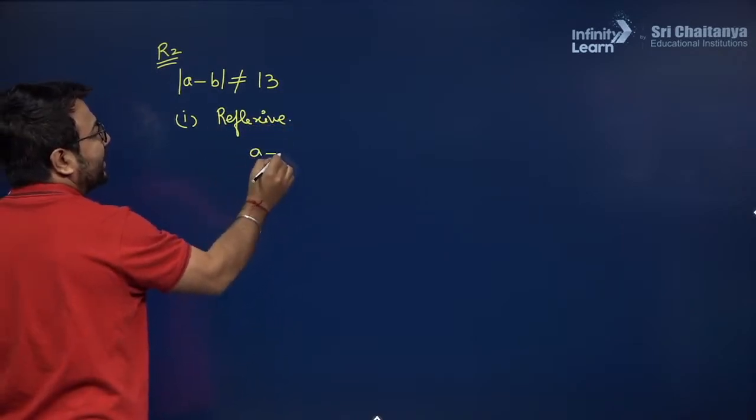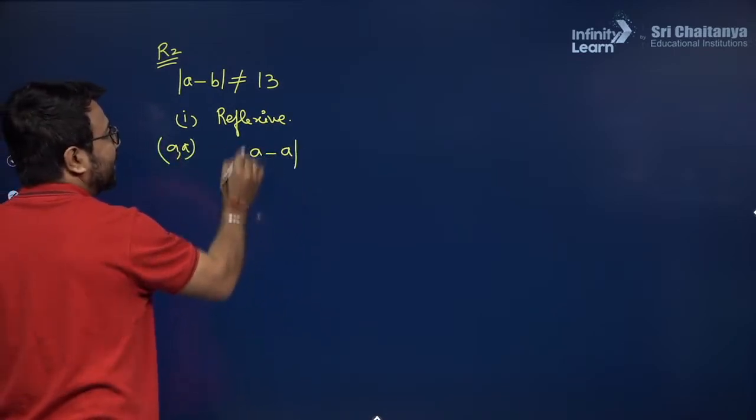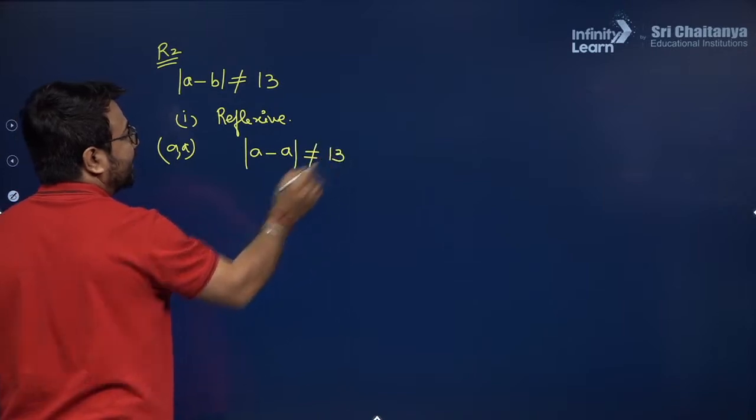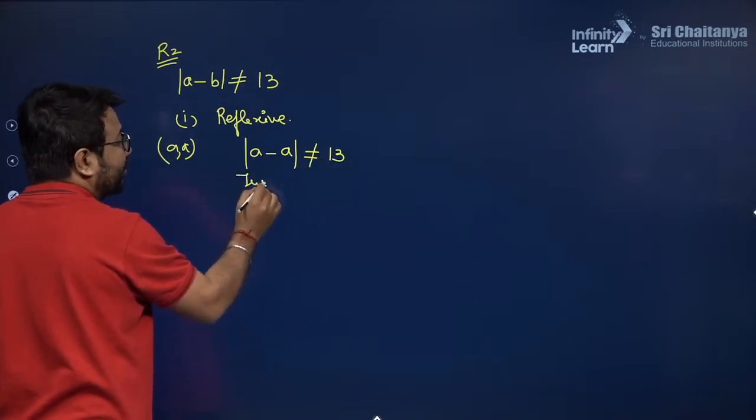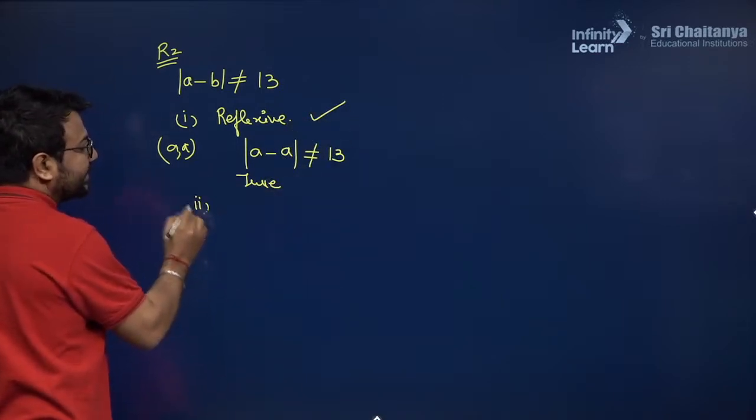Let us take (A, A). If I take (A, A), then the modulus of A minus A is not 13. Yes, it is true, 0 is not equal to 13. So this is reflexive. Second is symmetric.